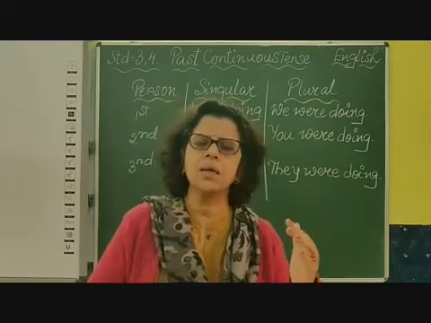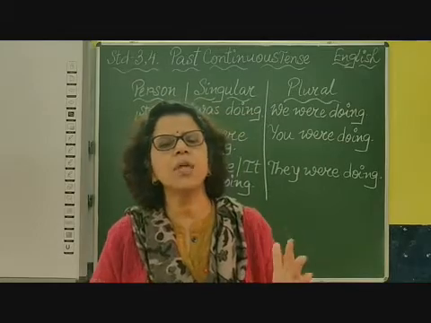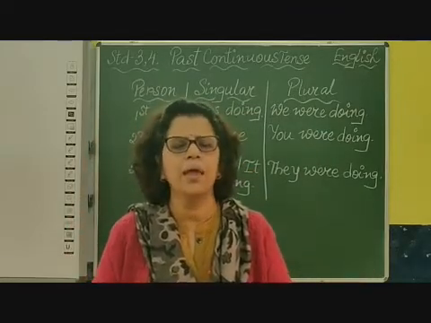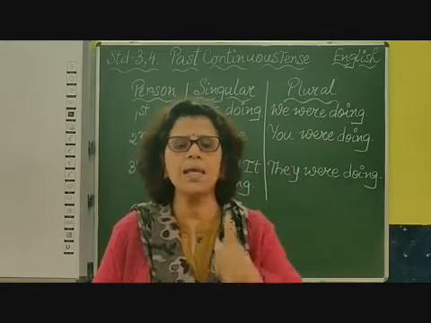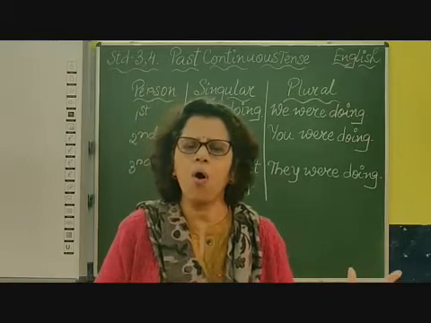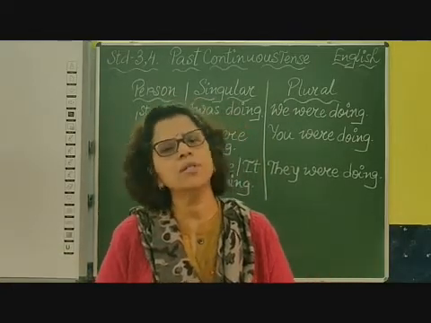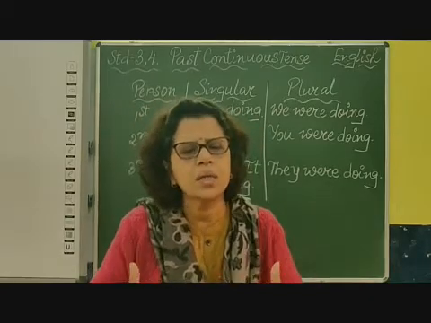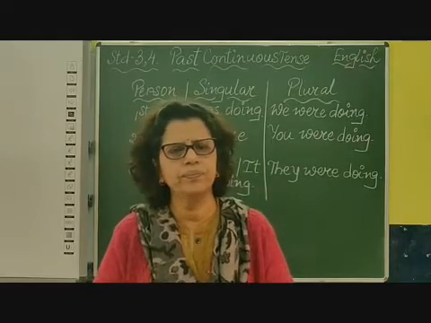But there is a different rule for past continuous tense. Here we have to use the helping verbs was and were. Only was and were. But in present continuous tense we use am, is, are. But here, was and were. Was is used, children, for a singular subject, when we are talking about someone or something which is only single.